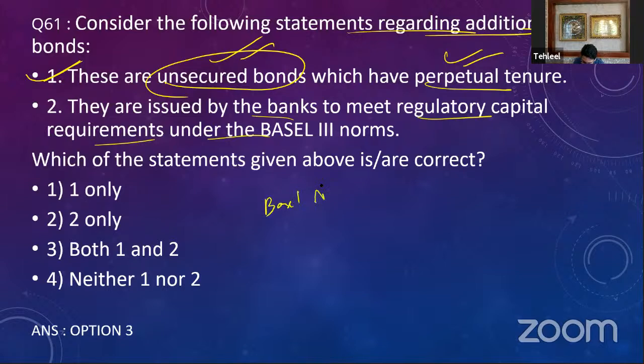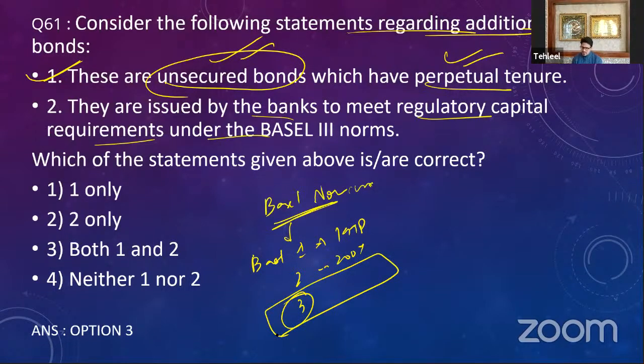These are the Basel norms given by the Bank for International Settlements, which is the central bank of central banks, made by 64 of the central banks of the world. These Basel norms came up with first the Basel I in 1988, then the Basel II in 2004, and then the Basel III. And the world is currently working on the process of Basel III.